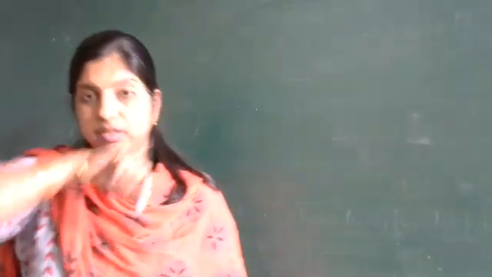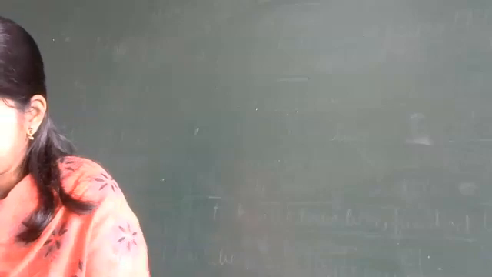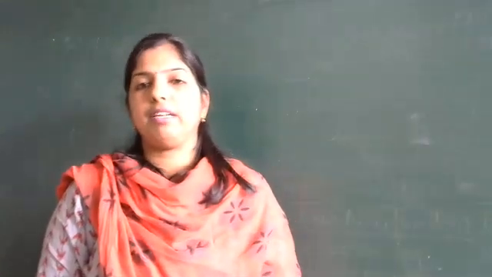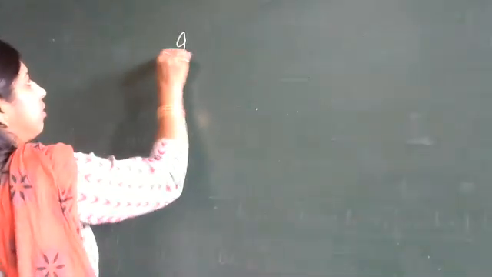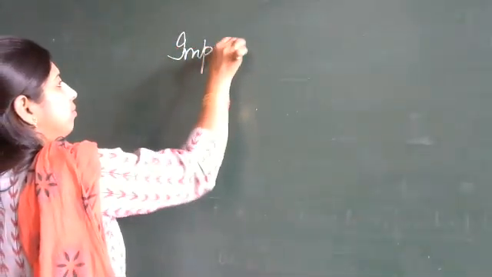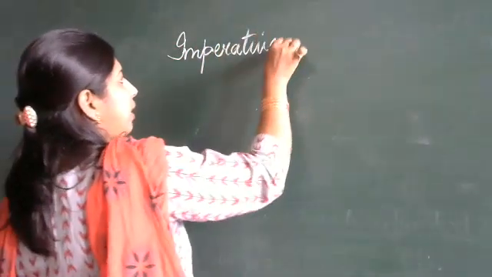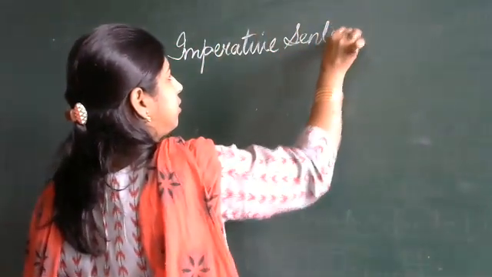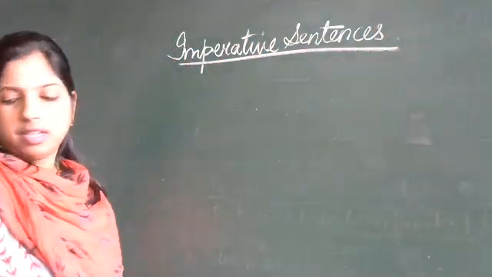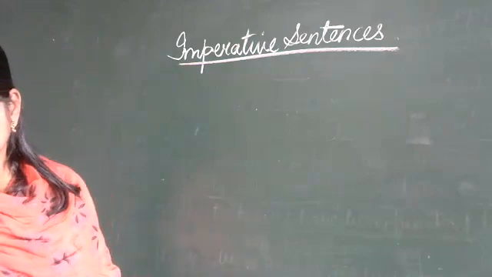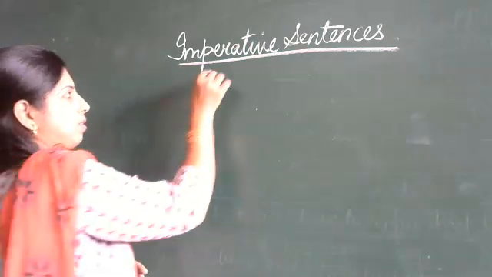Now, before we proceed further with the sentences from passive to active, let me tell you one more thing. We have learned about imperative sentences, right? What are imperative sentences? Imperative sentences are of two types.